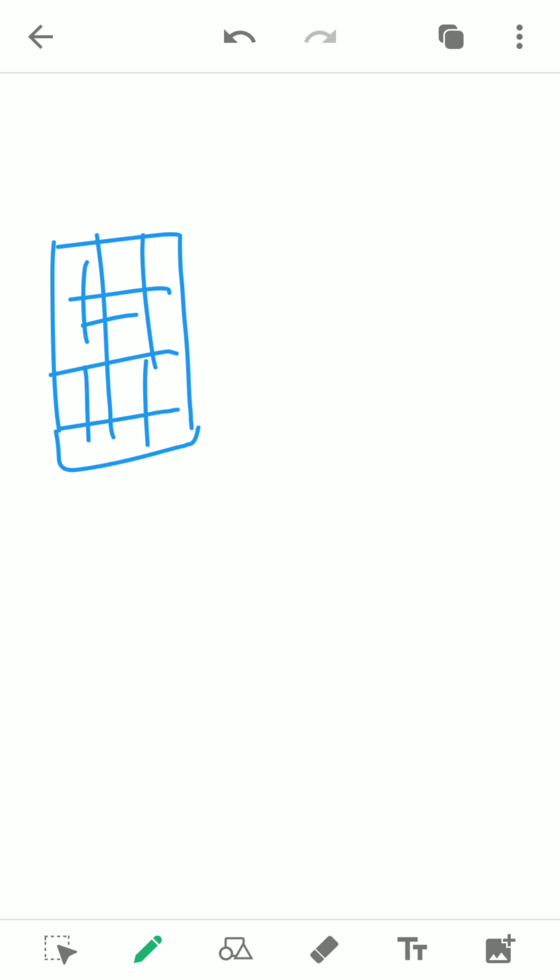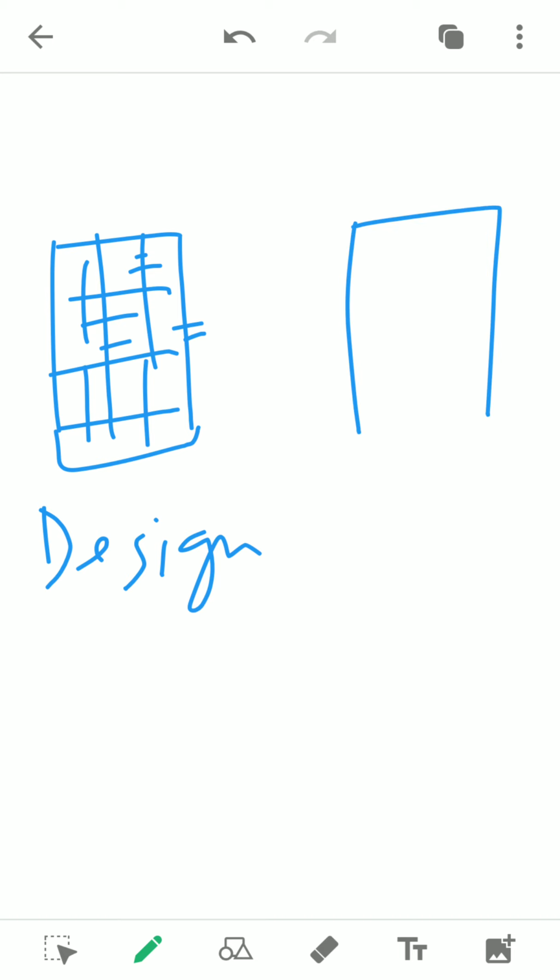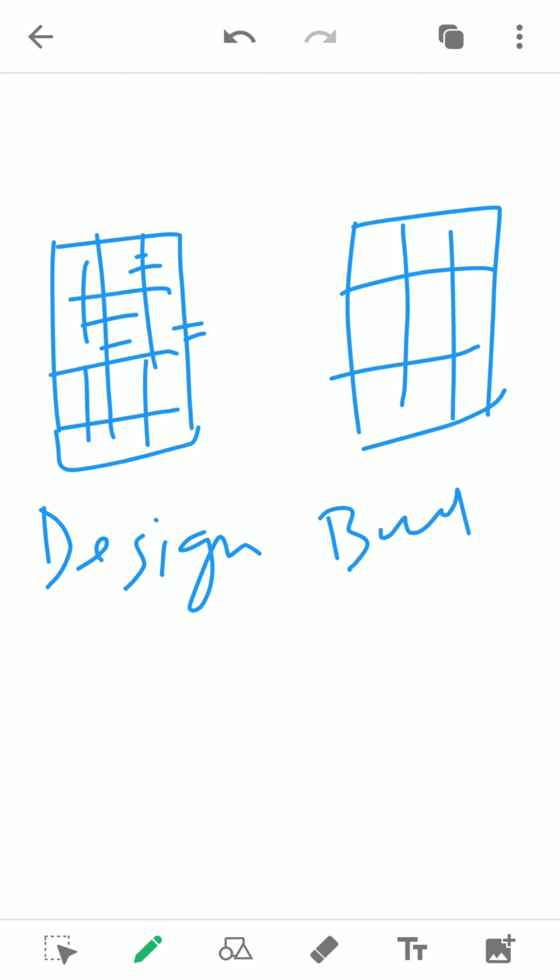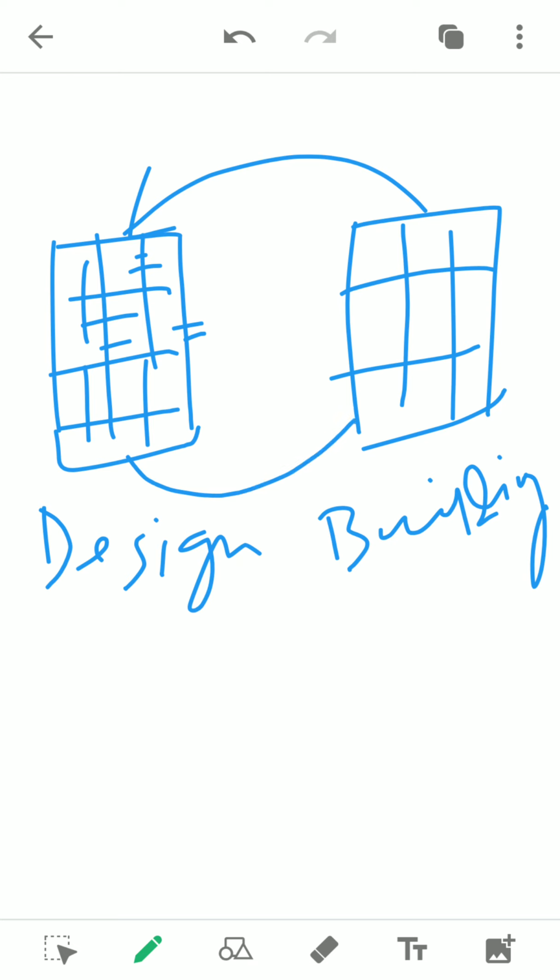So this is the design, and this is your original building. Now when can we say this building is valid? It must have one design, and the design should match with the building.